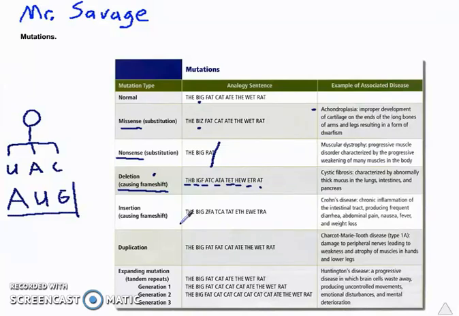We can also just add a letter and cause a frame shift. Crohn's disease occurs in this way. We can duplicate things. We can write something twice that messes things up. And in Huntington's disease, a neurological disorder, every generation this even compounds. So understand the relationship between the letters and making a protein, and you should understand mutations.